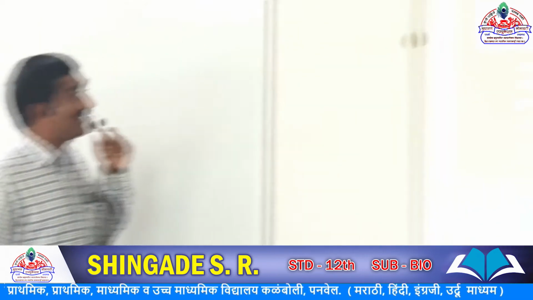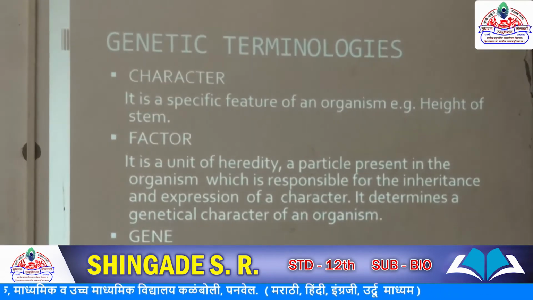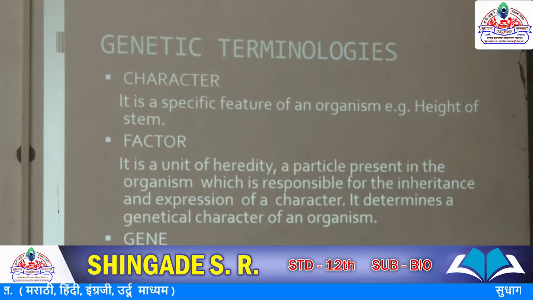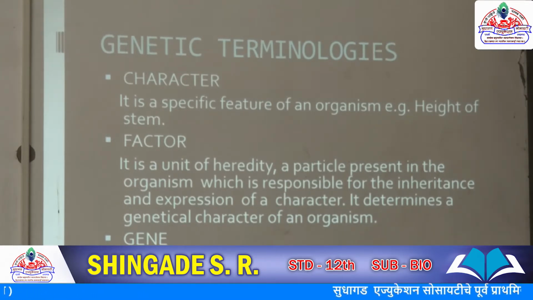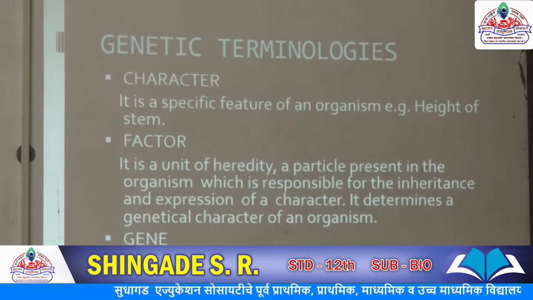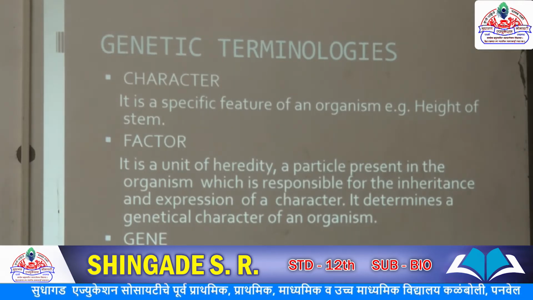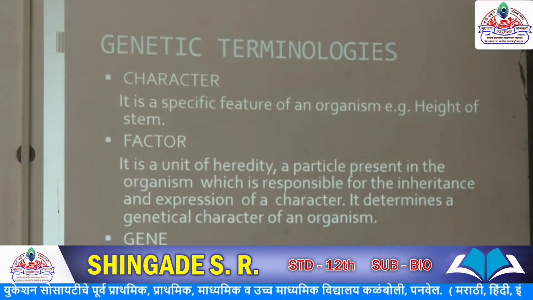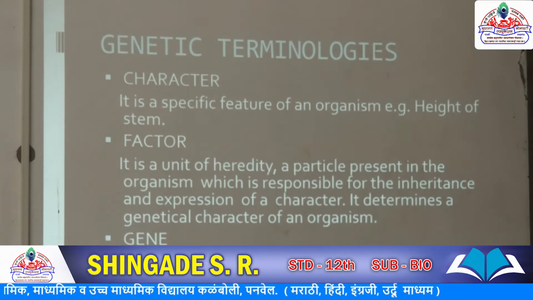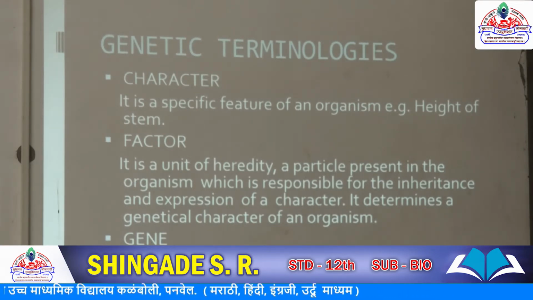Second terminology is factor. So what is a factor? Factor is a unit of heredity. Factor is a unit of heredity. A particle present in the organism which is responsible for the transmission, which is responsible for the inheritance and expression of that particular character. So factor means a particular unit of transmission, unit of heredity, which is responsible for the expression and inheritance of that particular character.